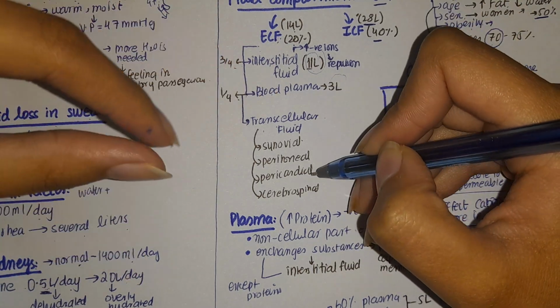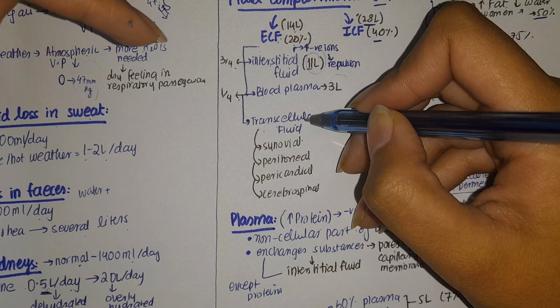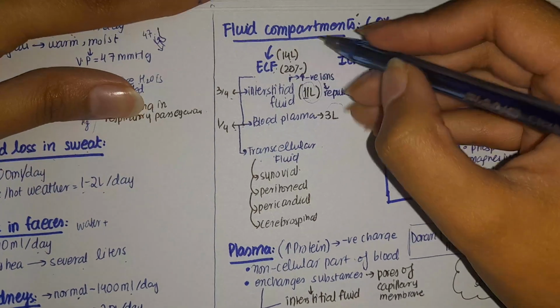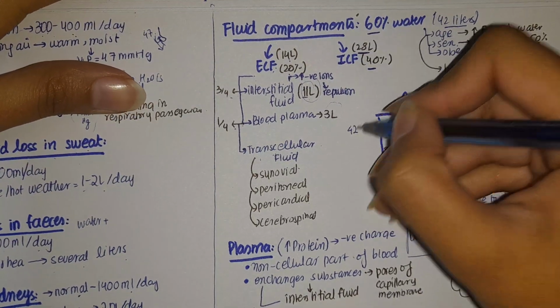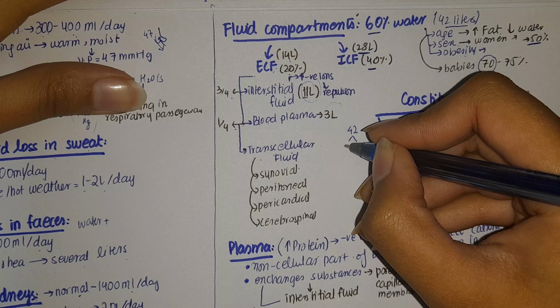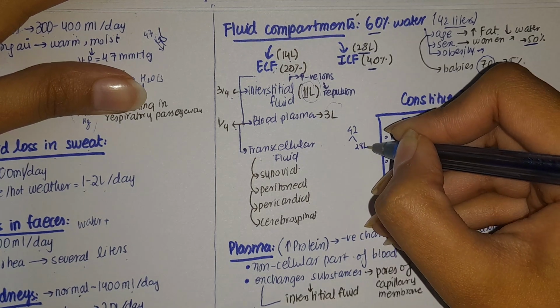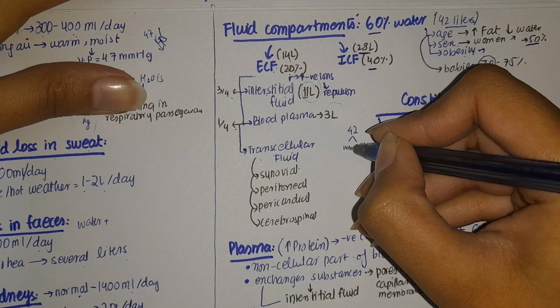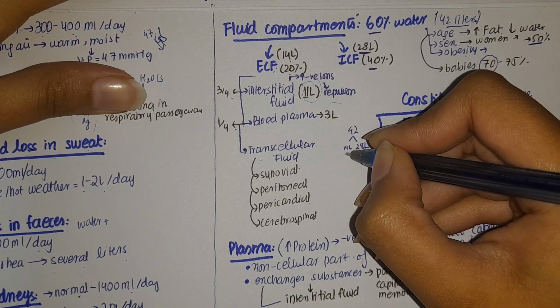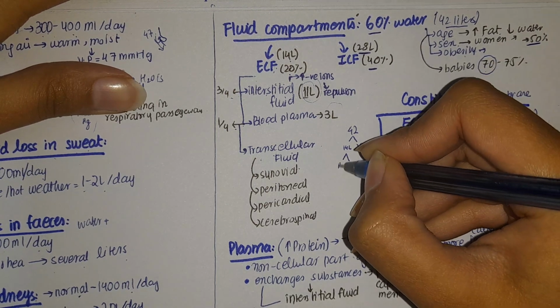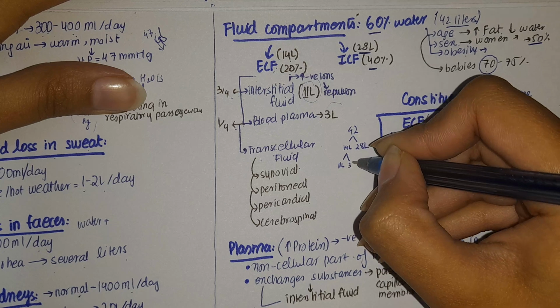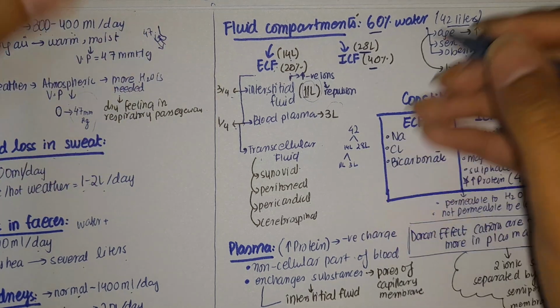All the fluid in different compartments of your body is transcellular. So, of the total 42 liters, you have two compartments. One is 28 liters, making the intracellular fluid. The other is 14 liters, making extracellular fluid. This extracellular fluid is further divided into 11 liters interstitial and 3 liters blood plasma.